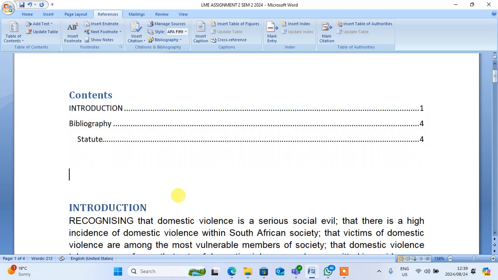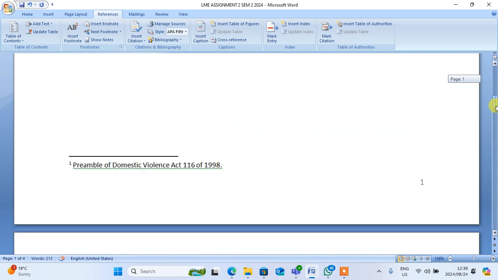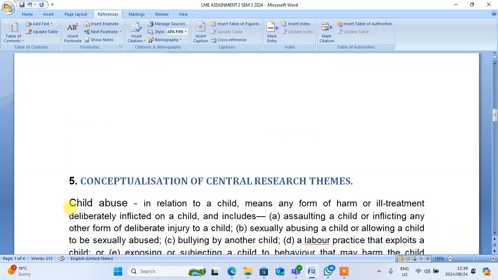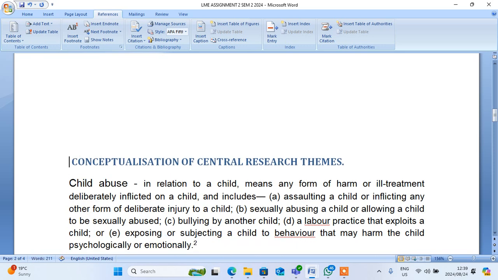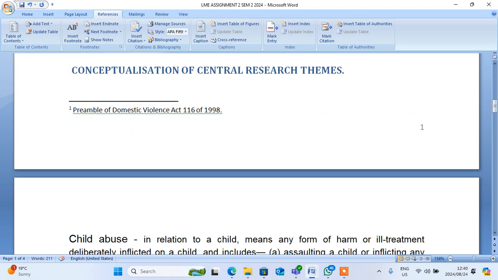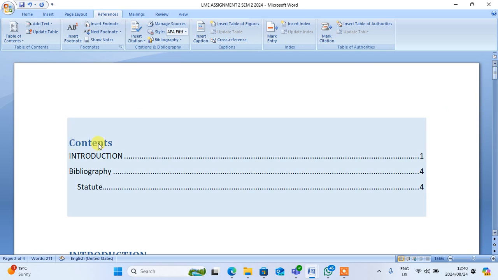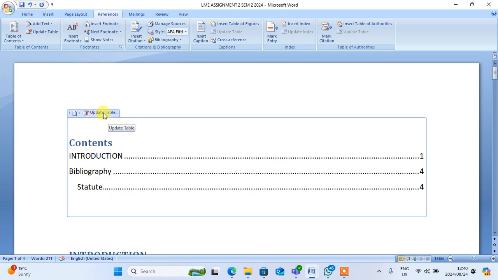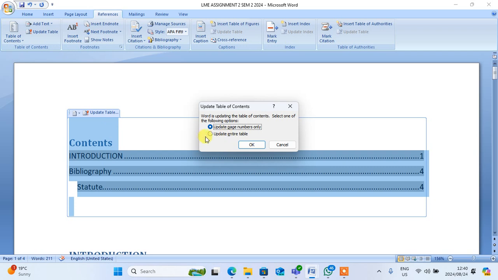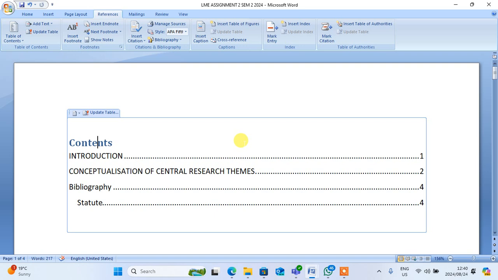What happened to that one? What happened to the console? Oh, let me delete this one. Yes. So throughout here, when I put something, I'll just come here and click, and then set that I will be updating the entire table. No, not page number. The entire table. You can see conceptualization is now in. So I'll be going here. This is how you insert the table.